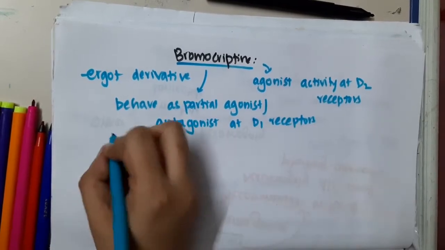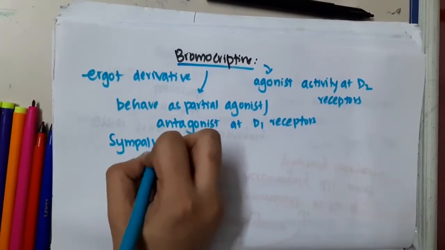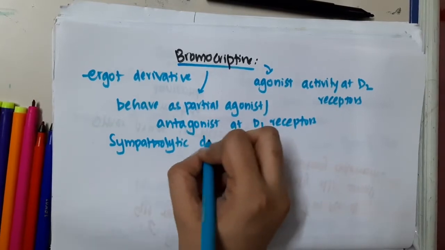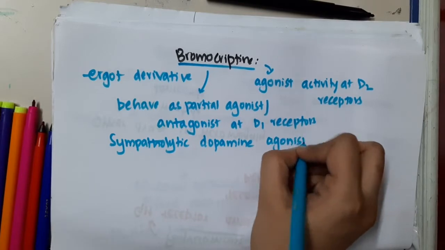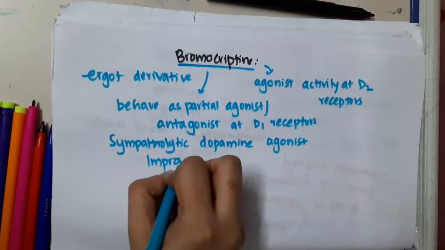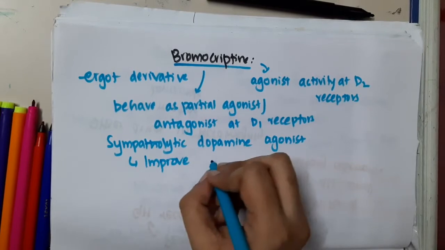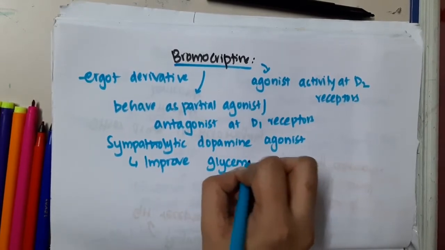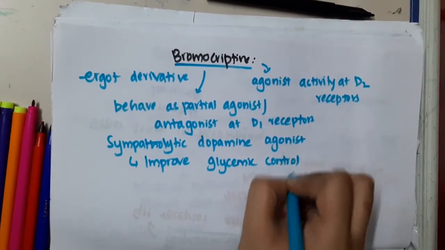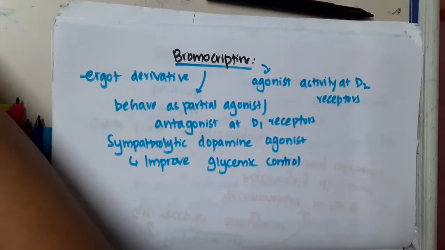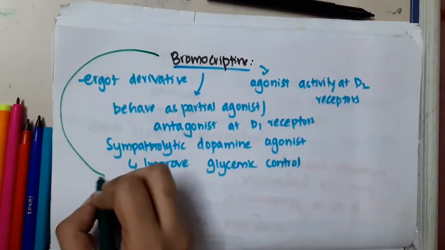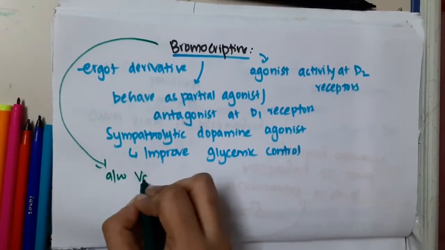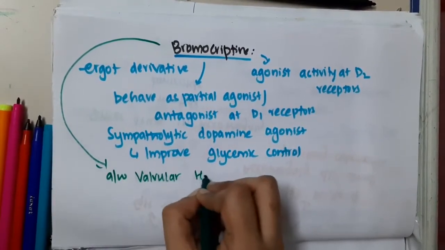Bromocryptine is a sympatholytic dopamine agonist, and because it is a sympatholytic dopamine agonist, it improves glycemic control. So these are the important points about bromocryptine. The use of bromocryptine is associated with valvular heart diseases.